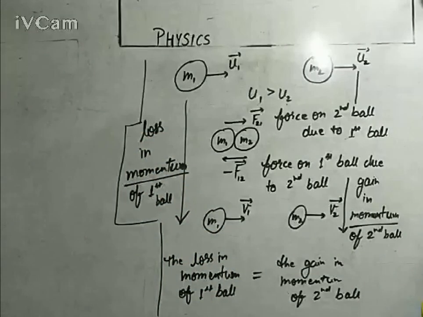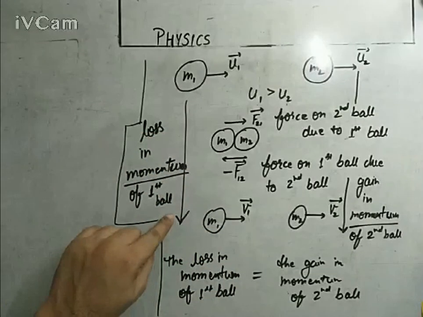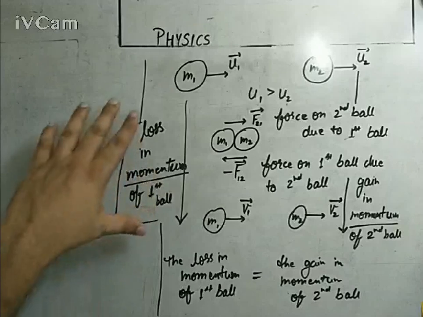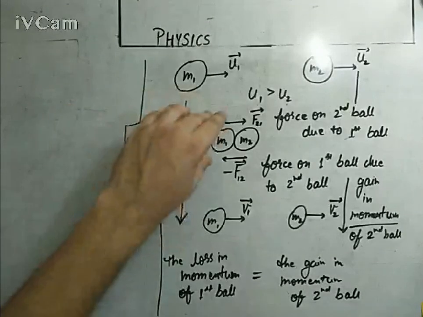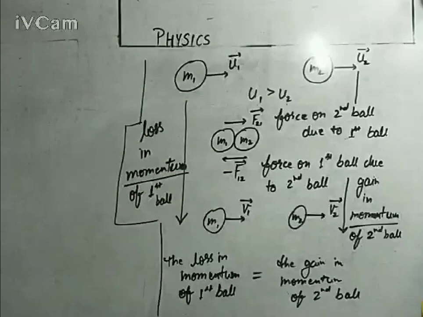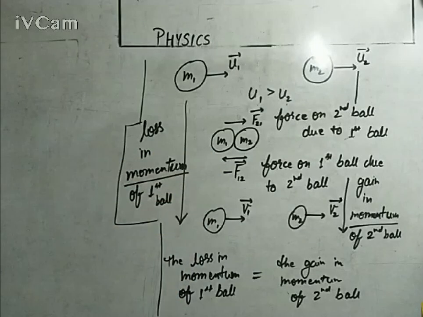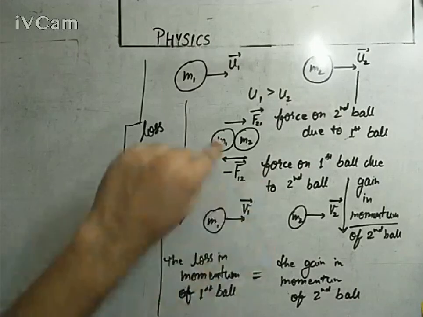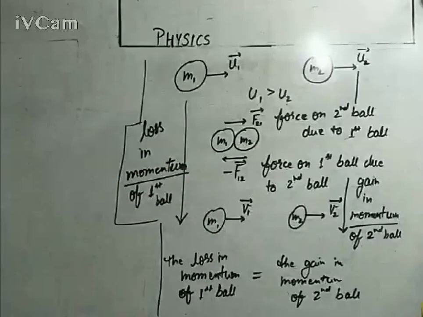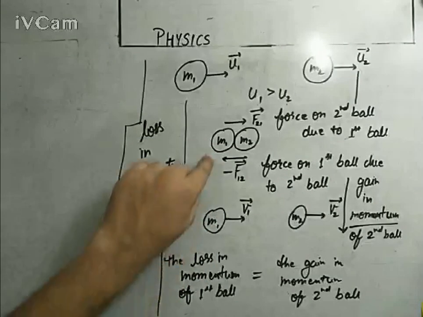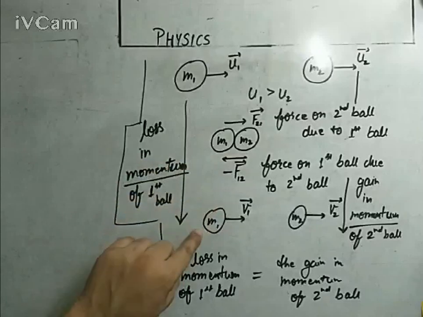Loss can always be found in the same way: initial data minus final, not final minus initial. We are not going to calculate gain, we are going to calculate loss. Loss means the initial value is higher than the final value. So loss in momentum of first ball is initial momentum of first ball minus final momentum of first ball.